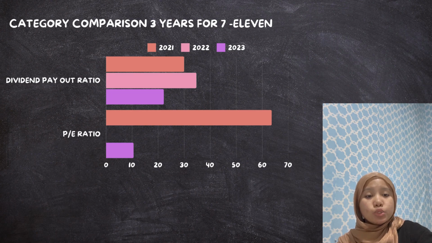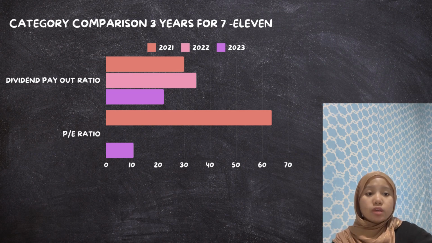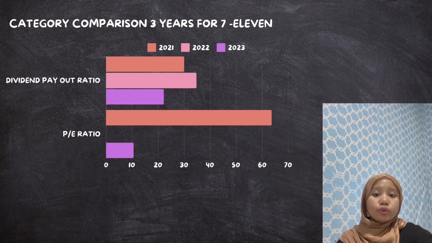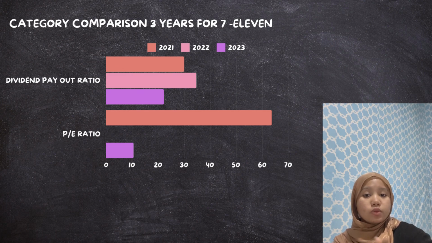Price to earnings ratio dropped from 63.63 in 2021 to 10.60 in 2023, with no value reported for 2022. The sharp decline suggests the stock is now more attractively valued relative to earnings. The lack of data for 2022 raises questions.